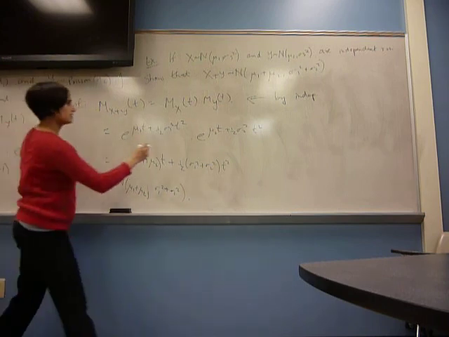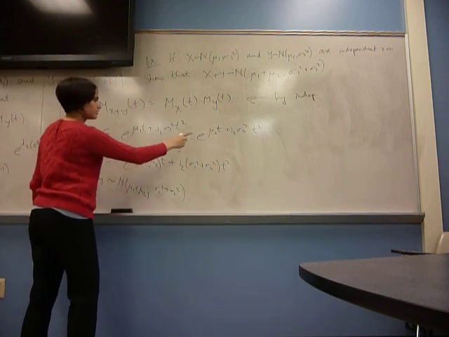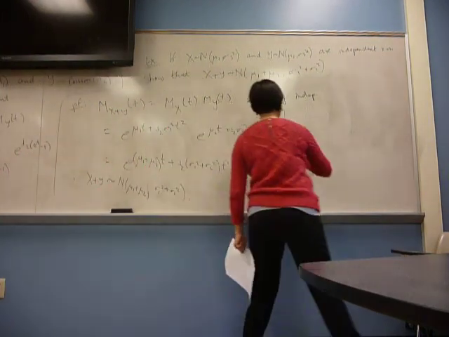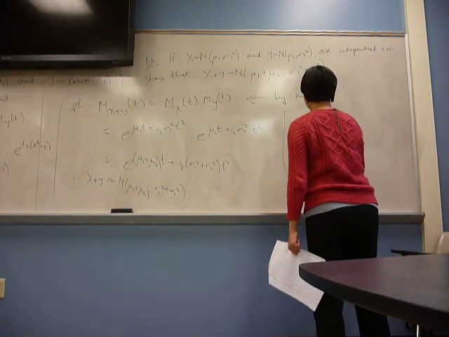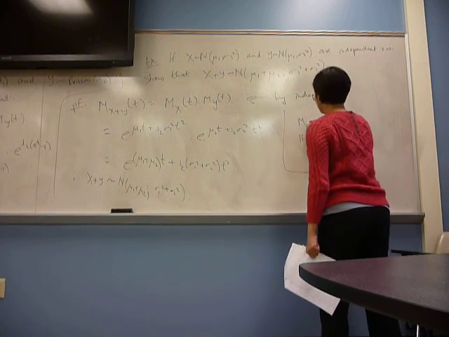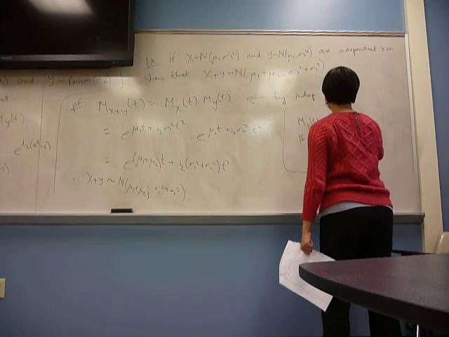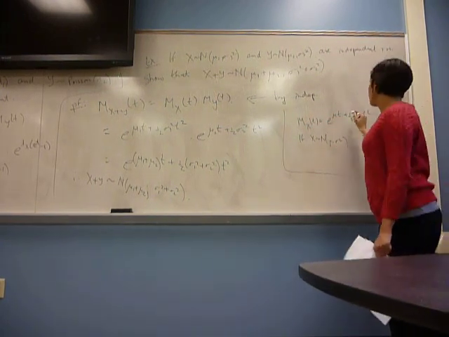Oh, sorry, I should write the 1/2 here also. I have written it in the book. I'm just asking where it came from. That's in the moment generating function for if X is normal. This is your moment generating function for normal, so it's in the formula for it.